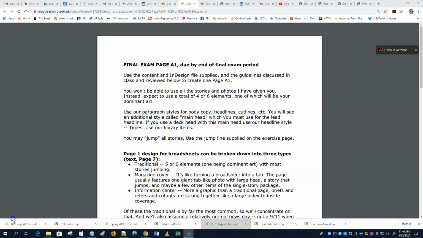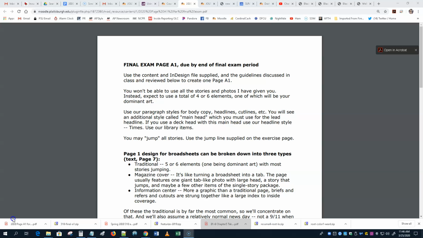And your final exam, as I mentioned earlier, is to make a page one. I've given you a zip folder and a download area, resource area, with a bunch of stuff. It's not new, as in they are older stories, because once again, I would prefer to look at and read other stories that are not about the virus.